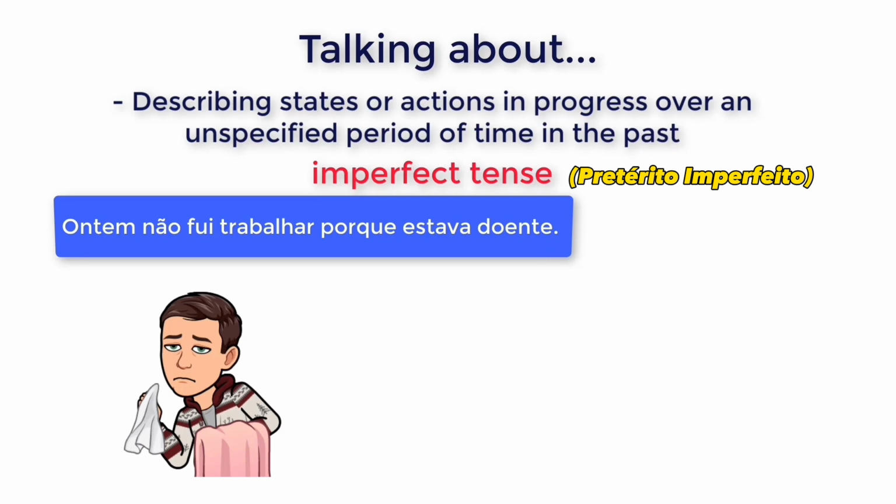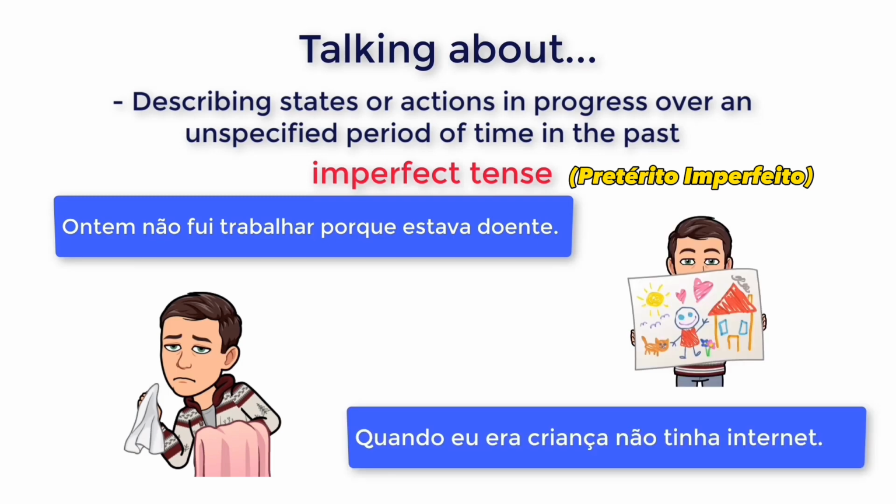Ontem não fui trabalhar porque estava doente. Yesterday I didn't go to work because I was sick. Another example, quando eu era criança não tinha internet. When I was a child, there was no internet.